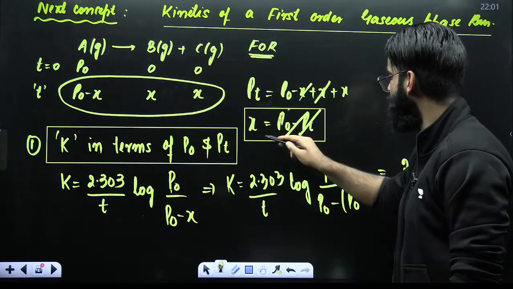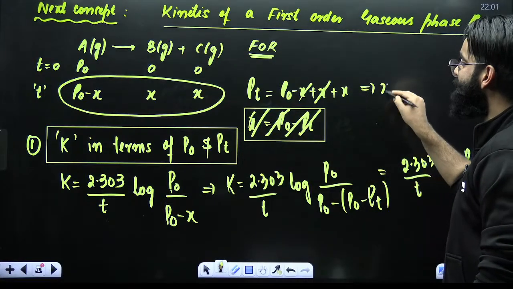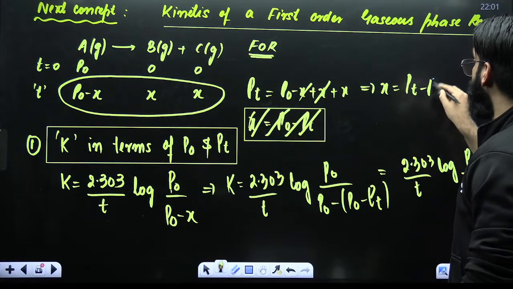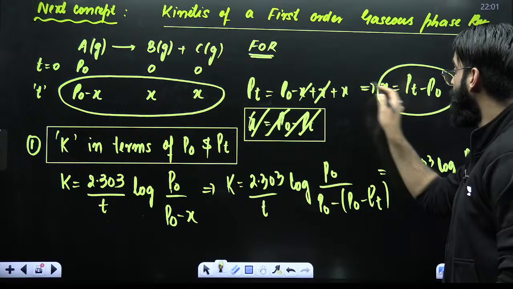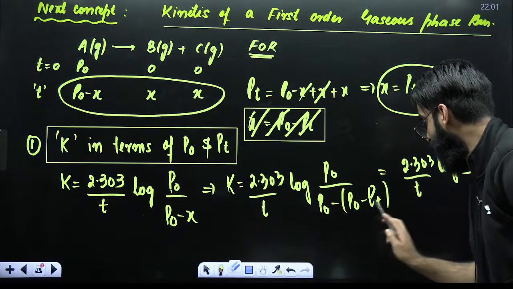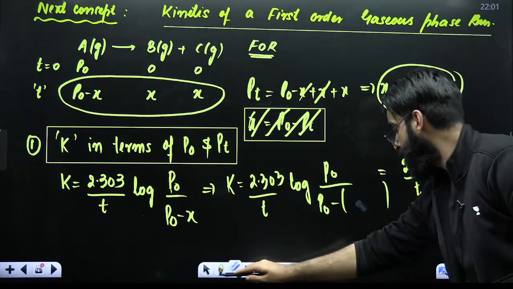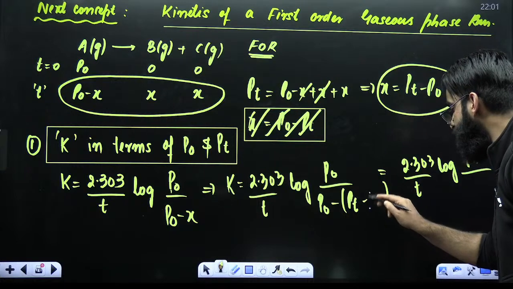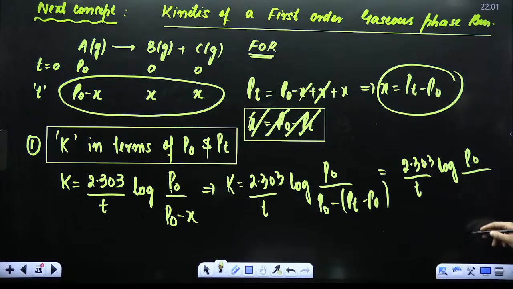Guys, here I have made a mistake, sorry. Here X was PT minus P naught. So X is equal to PT minus P naught. So the final expression is log of P naught divided by 2 times P naught minus PT.